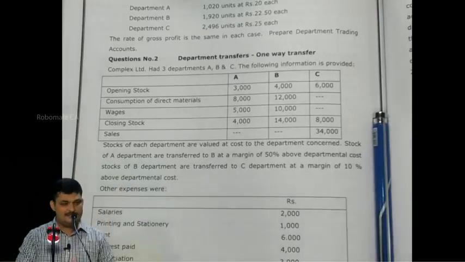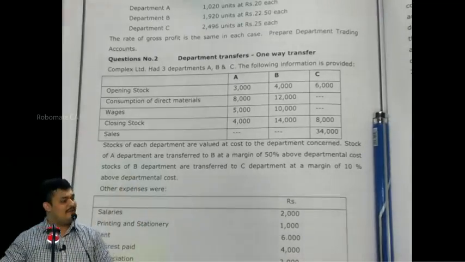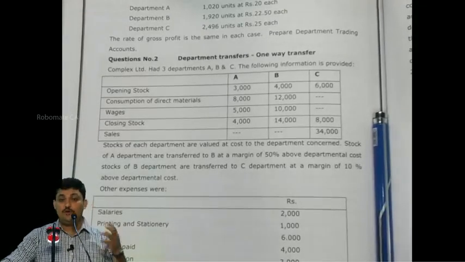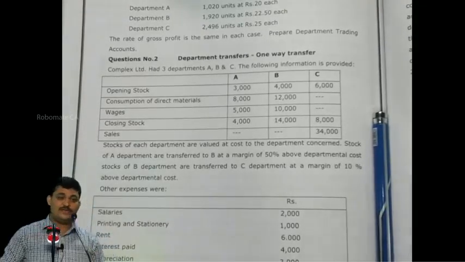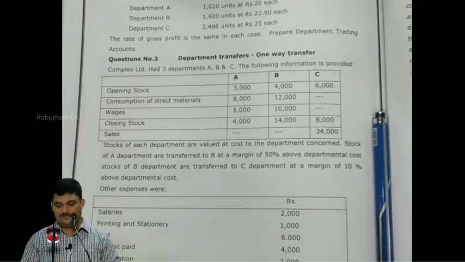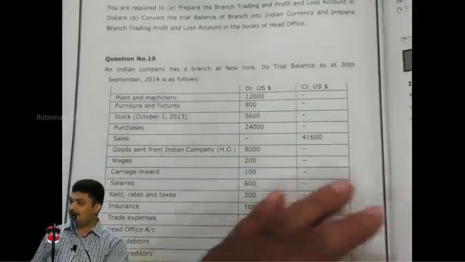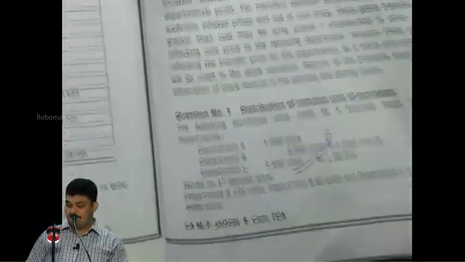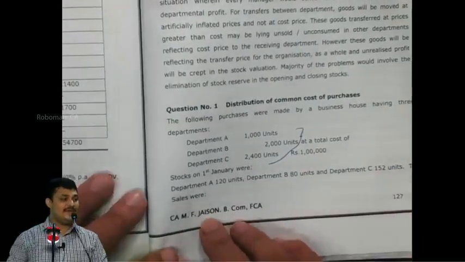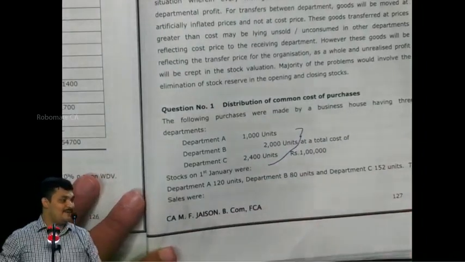Understood? Now listen, friends. Do you have the value of the opening stock of each department? Look into the question and tell. We do not have. I don't want numbers. I want value. A trading account is not prepared based on numbers, my dear.